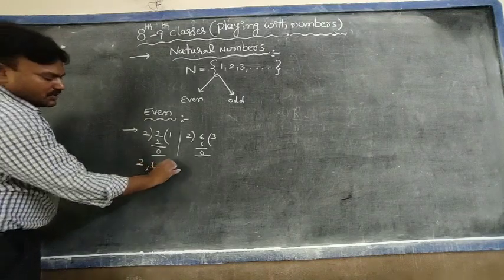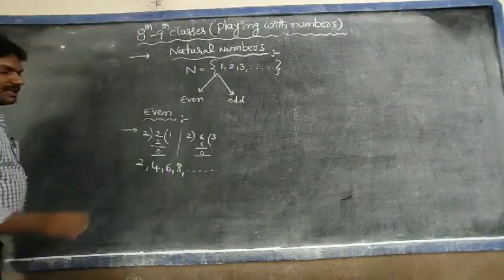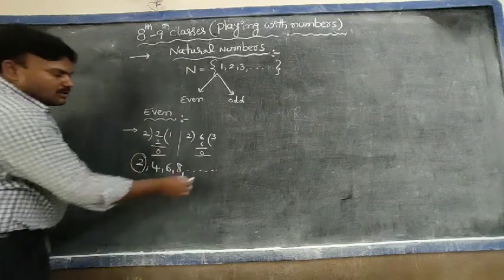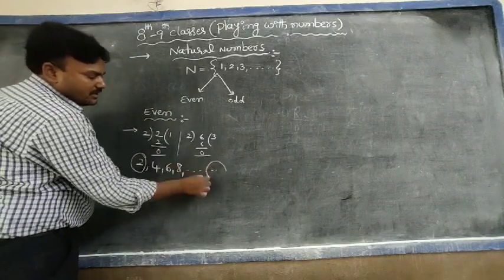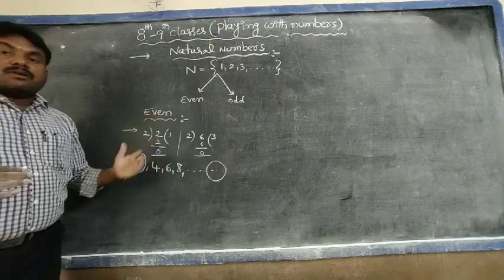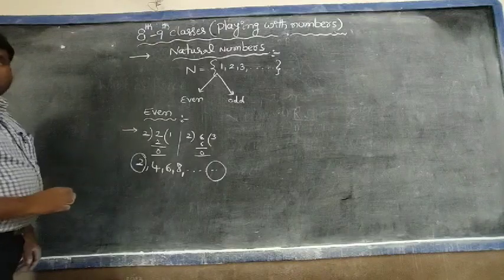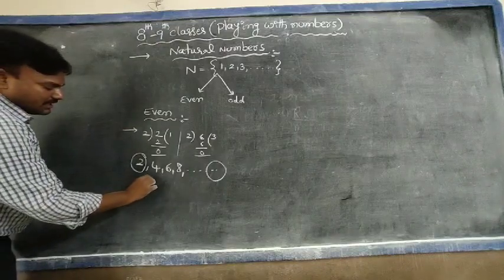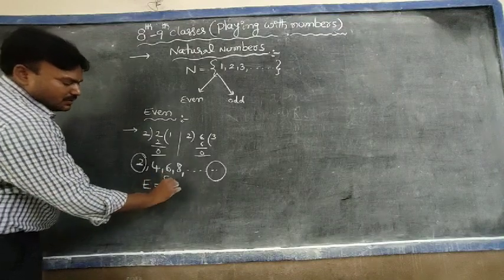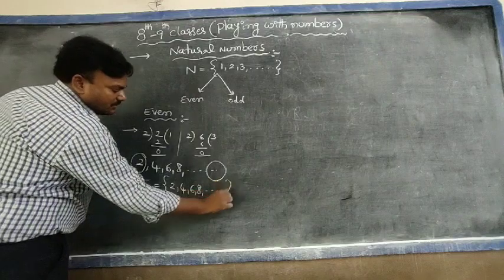2, 4, 6, 8 and so on. So here, the least even number is 2. We cannot define the largest even number. Why? Because even natural numbers are infinite. Next, the set of even natural numbers is denoted by the letter E. Therefore, E equal to the set of 2, 4, 6, 8 and so on.